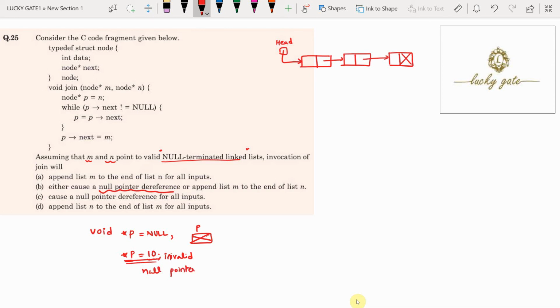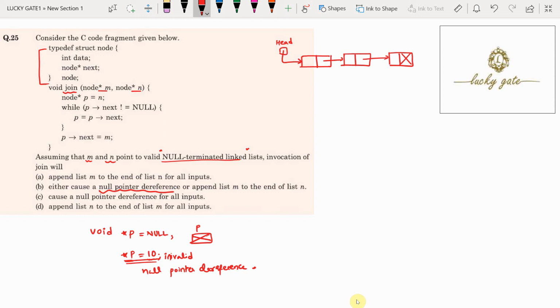Now see in the question, do we have any null pointer dereferences? Here there is a typedef of struct node, one structure, and a function called join which takes two pointers, M and N, both of type node pointer.